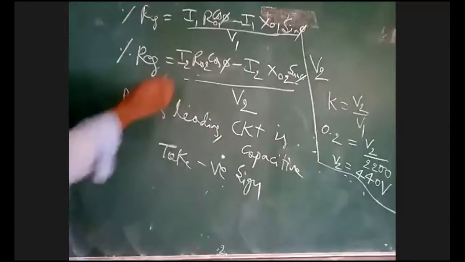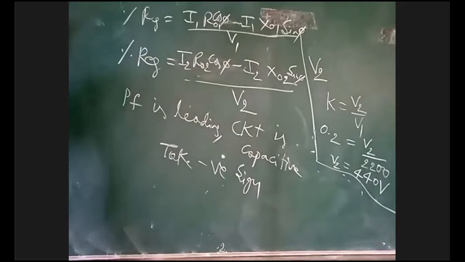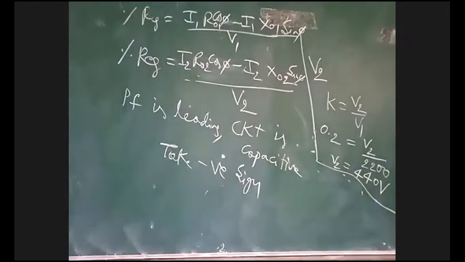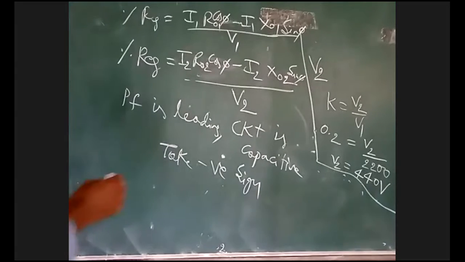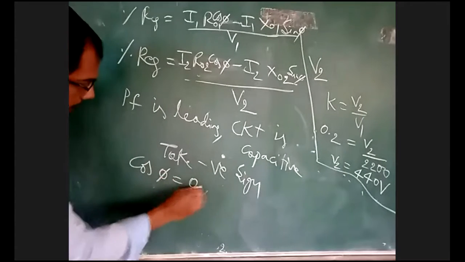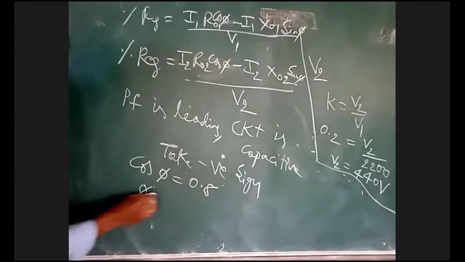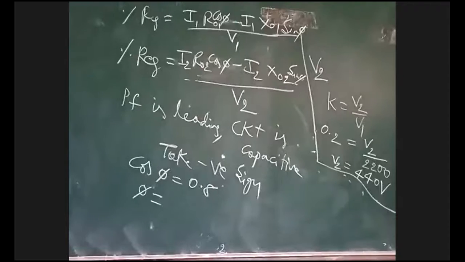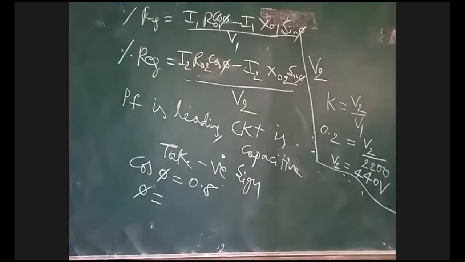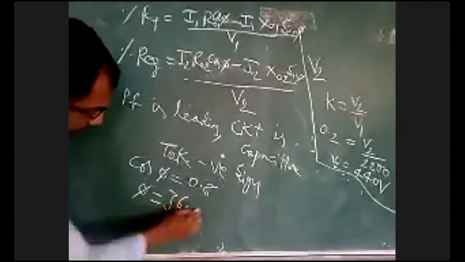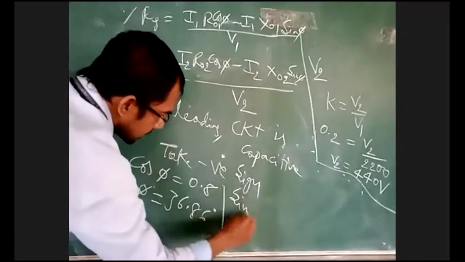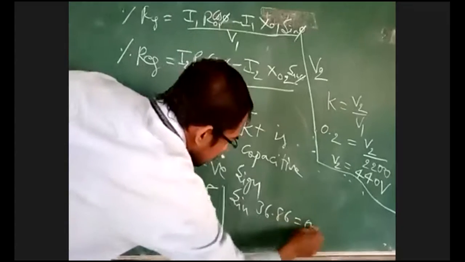Now you know, one second. What is cos phi? 0.8. What is phi? Cos inverse 0.8. How much? 36.86, 36 point. Now we know cos phi. Sin phi is sin 36.86, that is 0.6.